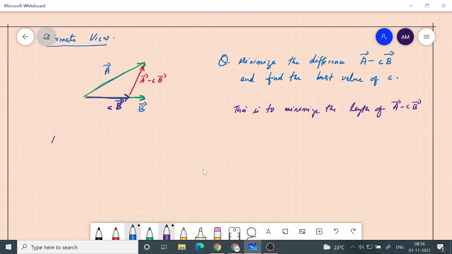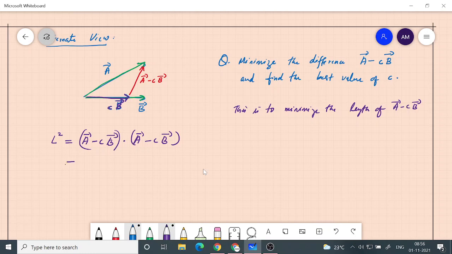Now length square is basically A minus CB dot with itself. The dot product of a vector with itself gives the length square of that vector. So this is what we want to minimize.